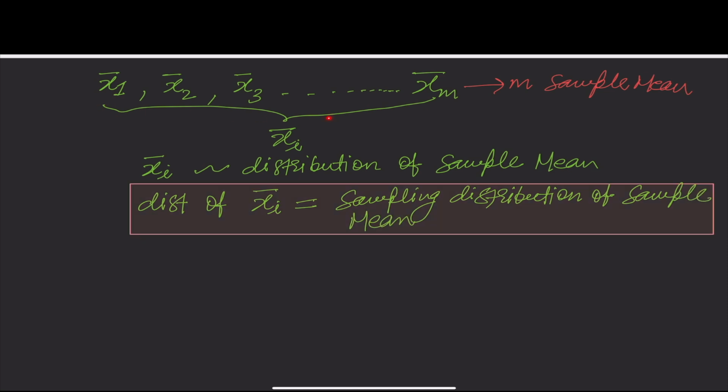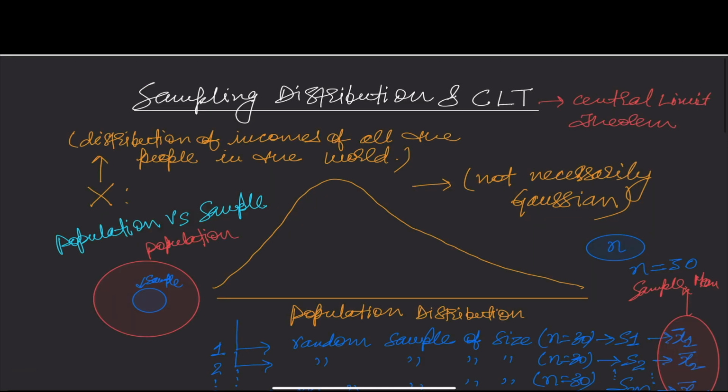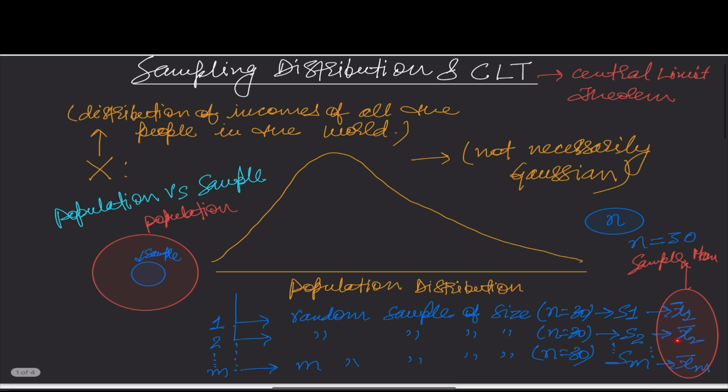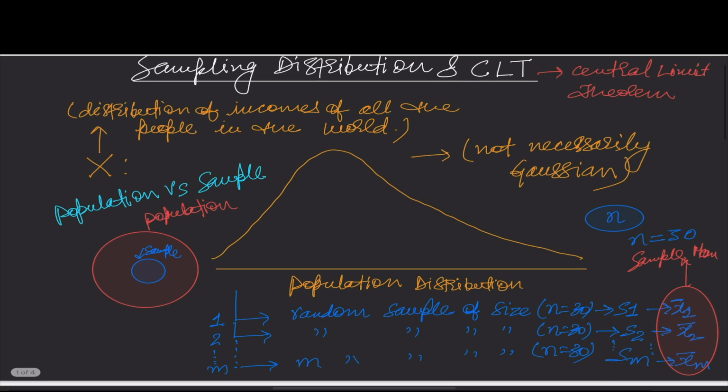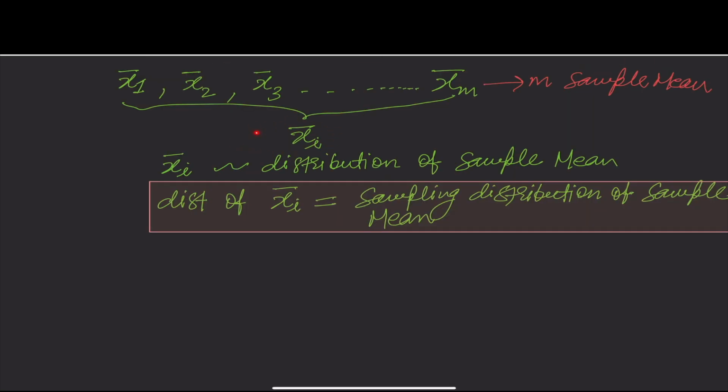So what is this distribution? It's a distribution of sample means. And how did we get these sample means? From this population distribution X, we sampled and we computed the mean of it: x1 bar, x2 bar till xm bar. So the distribution of xi bar is called the sampling distribution of the sample mean.